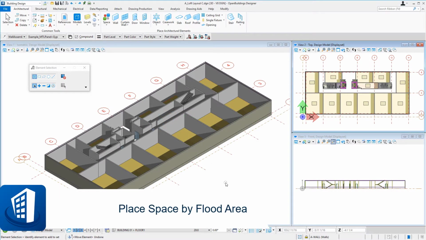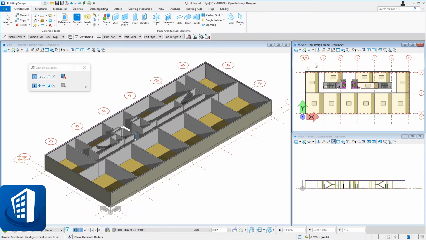Welcome to this session on placing a space by flood area. So we laid out some spaces, we created walls from those spaces. Now we're going to fill in the rest of our model here. So we're going to create 3 lounge spaces here on the back side of our floor plate. We're going to create a corridor space for the corridor and then the lift lobby as well. And we're going to do this by just flooding these areas.